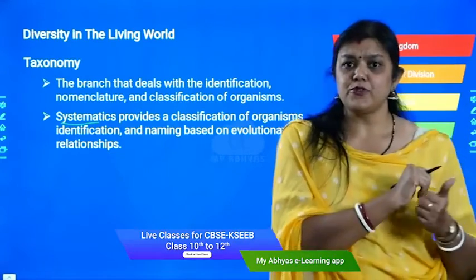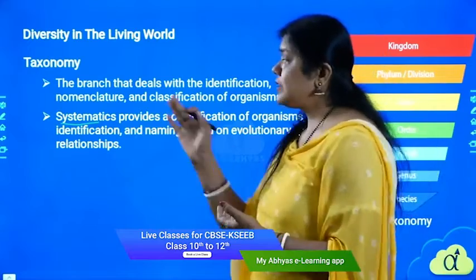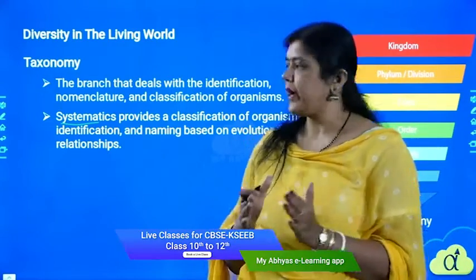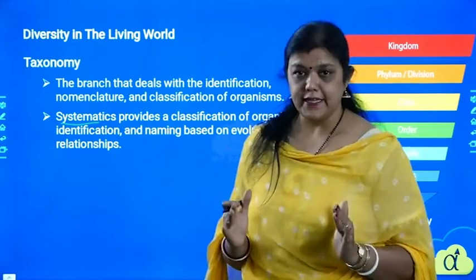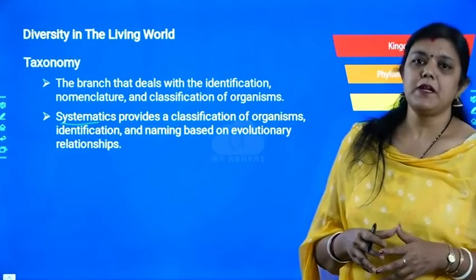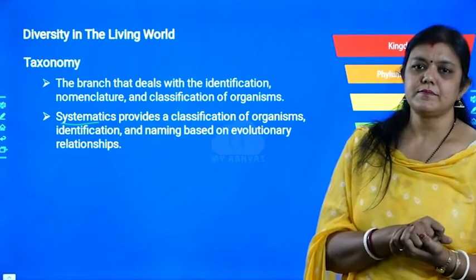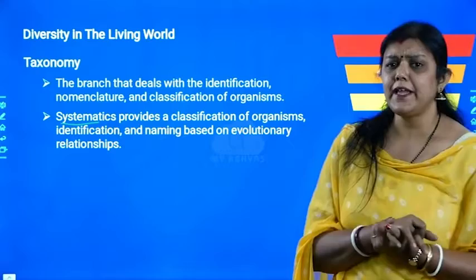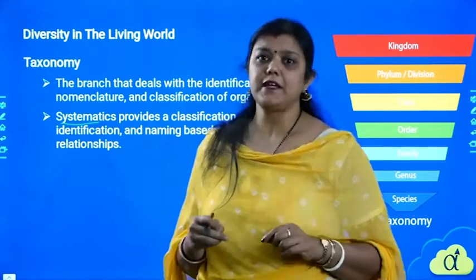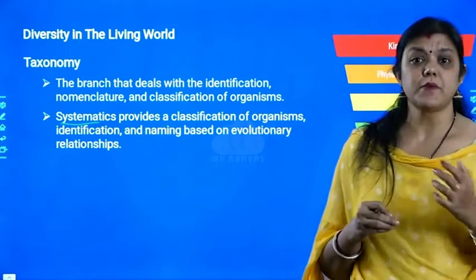I hope all these things happen in your school also, school or college, wherever you are studying right now. So systematics talks about a system which provides us proper guidance on how I am going to classify the organism. It is not possible that if I get an organism today, I just start naming it immediately. Can I do so? How can I name that organism? Because there must be some system I should follow.